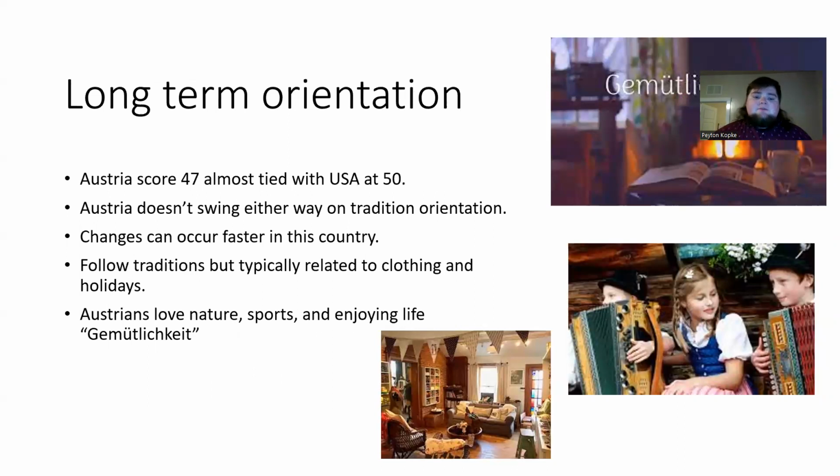Long-term orientation, they actually almost scored with the US. They got 47, the US had 50. Austria doesn't swing either way on tradition or orientation. Changes can occur faster in this country. They do tend to follow traditions, but typically related to their clothing and holidays. Also their food. They are particular about their food not changing. Austrians love nature, sports, and enjoying life. They have a term for this called Gemütlichkeit.